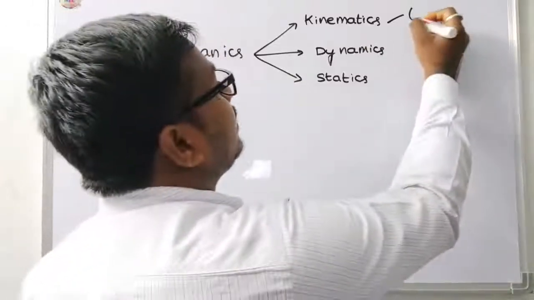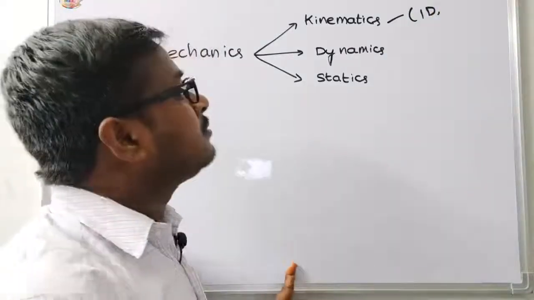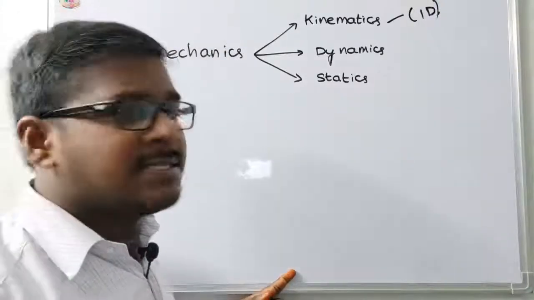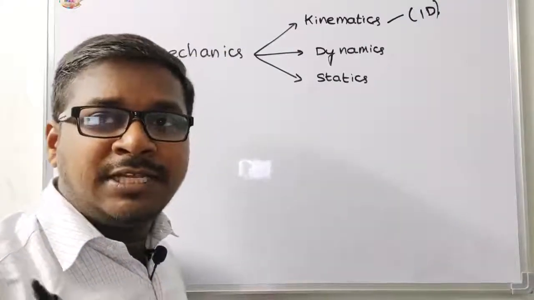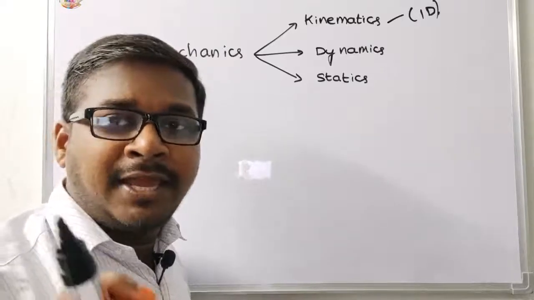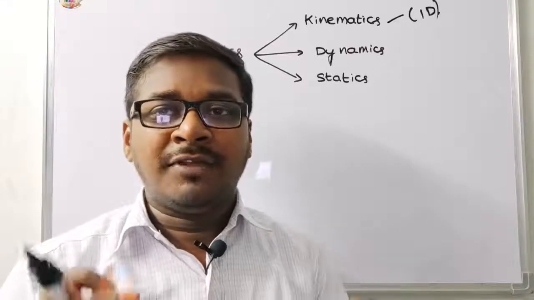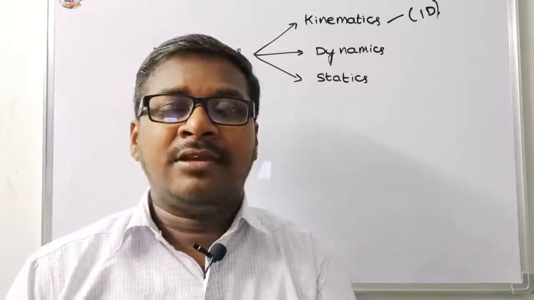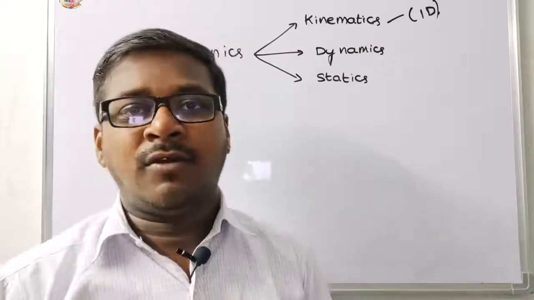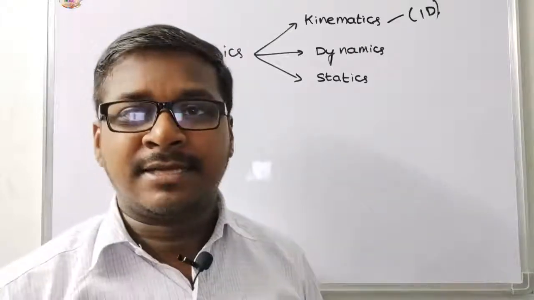That is a 1D body. There are also 2D and 3D bodies. Kinematics is a branch of physics which deals with the study of motion of objects in our day-to-day life, without consideration of any external forces acting on it. There are no forces acting on it. That is briefly what kinematics is about.